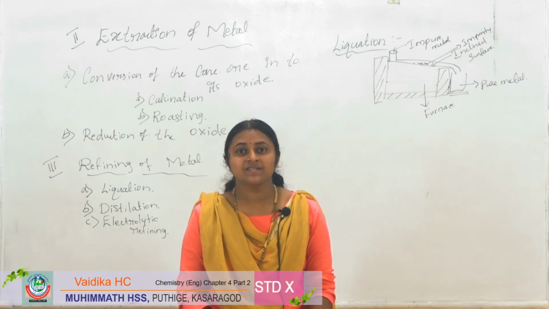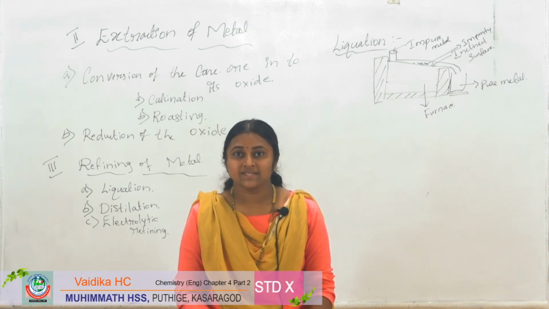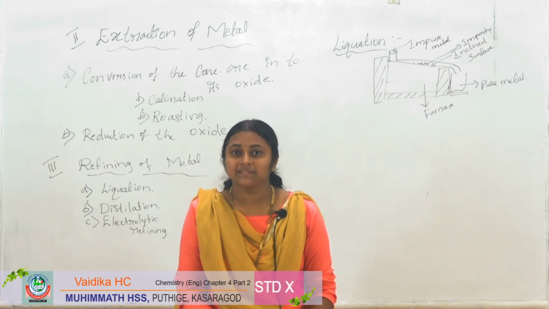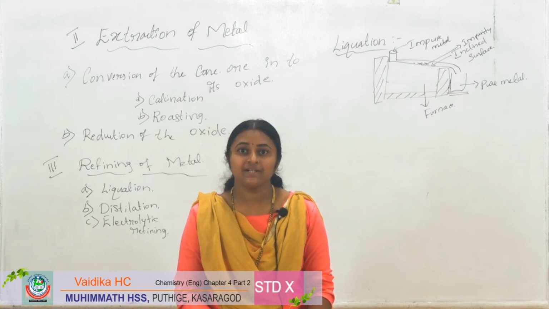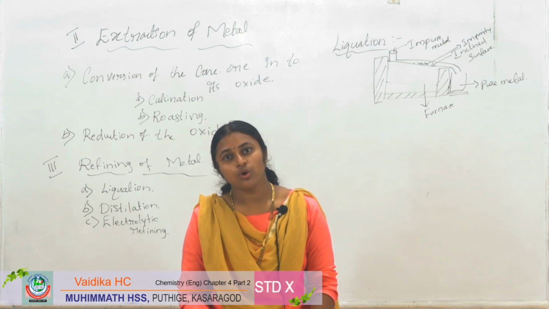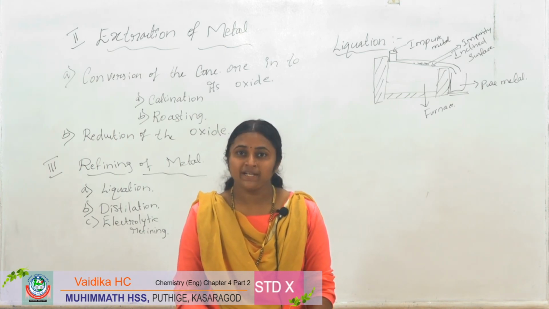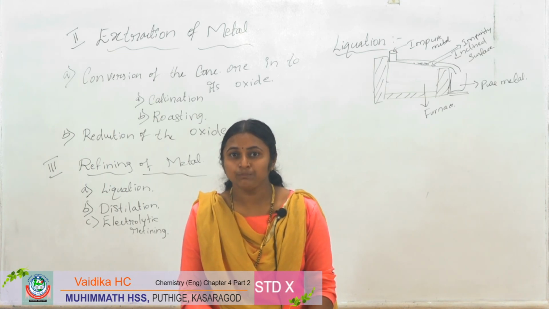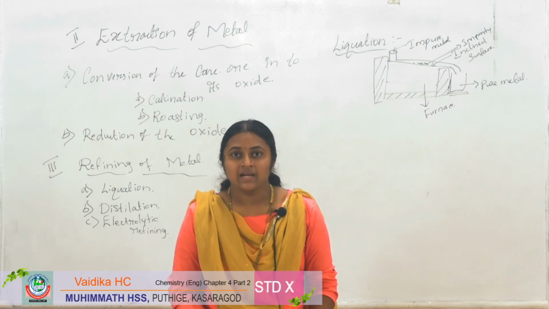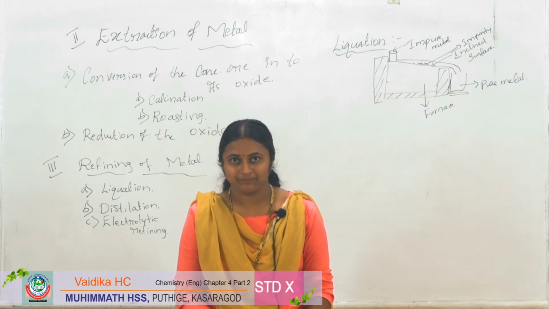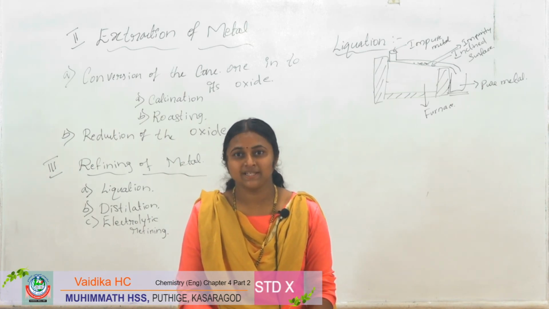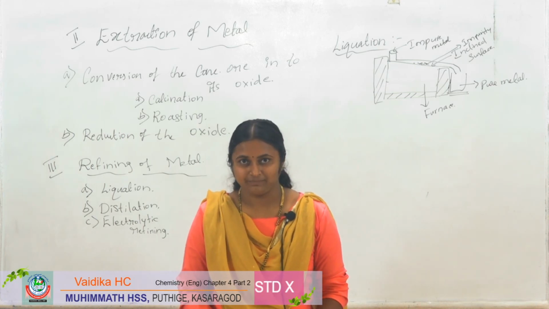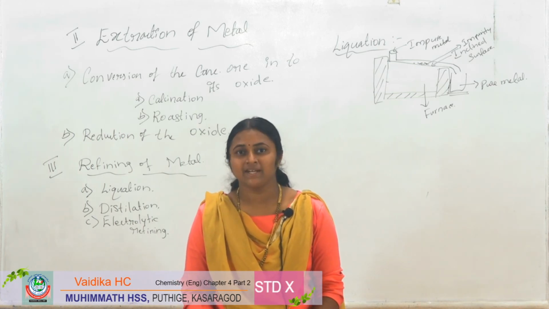The first step contains 2 different methods to convert concentrated ore into oxide. Depending on the nature of the ore and impurity, we select the methods. Let us see which methods are there. The first method is calcination and the second one is roasting.